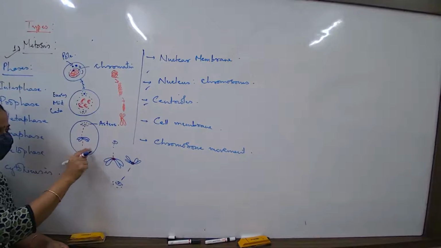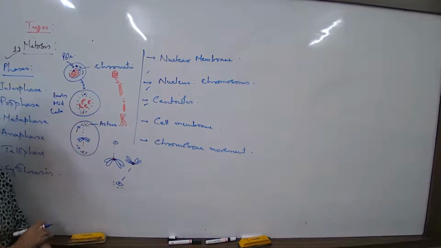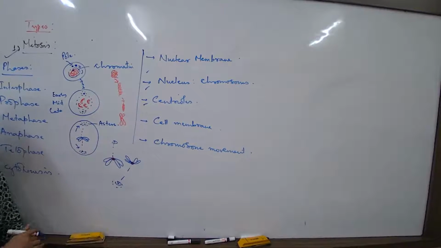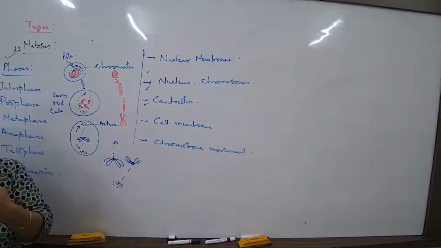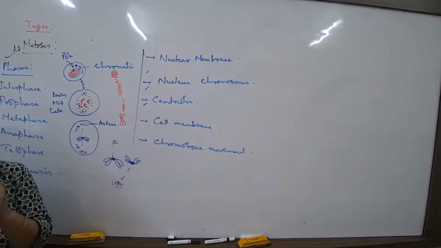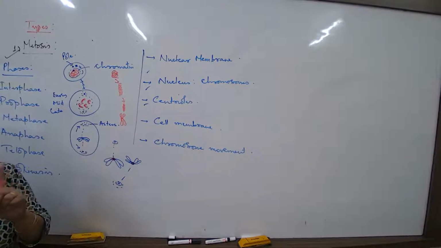From both the ends, the thread is becoming shorter and the pull is this way and the pull is this way. So, for every pair, yes, it is getting pulled, but is it actually moving in pairs? No, it's not moving in pairs. We are talking about mitosis. It's not moving in pairs,